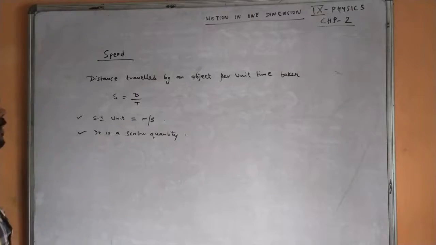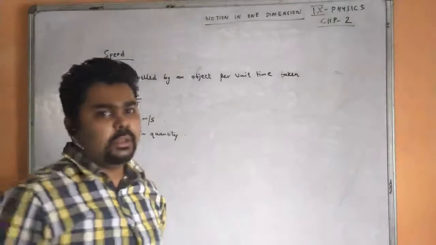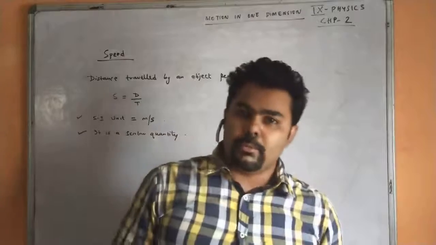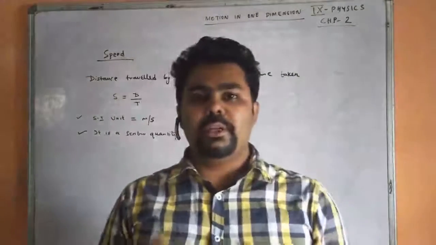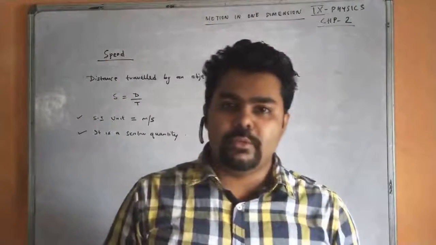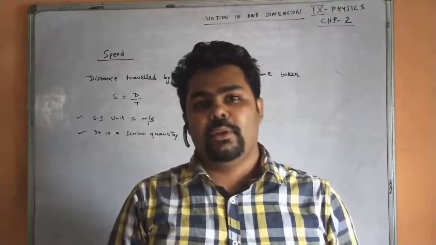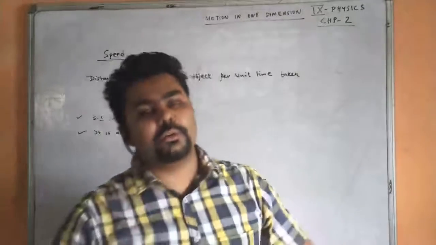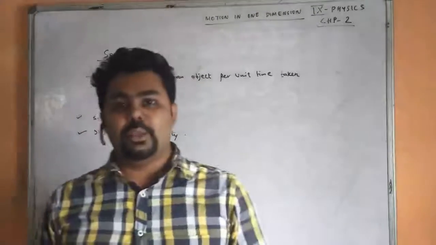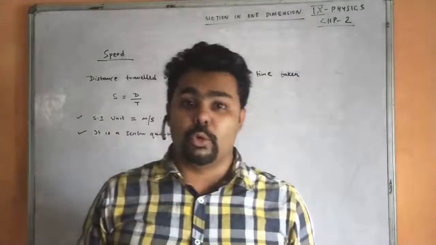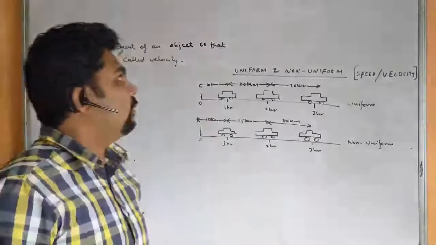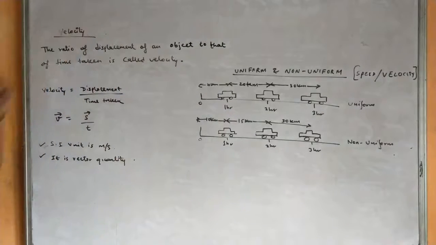Speed can be uniform speed or non-uniform speed. If a body covers equal distances in equal intervals of time, we consider it equal speed, or uniform speed. But if a body does not cover equal distances in equal intervals of time, we consider it non-uniform speed. If we consider motion, the next term is velocity.